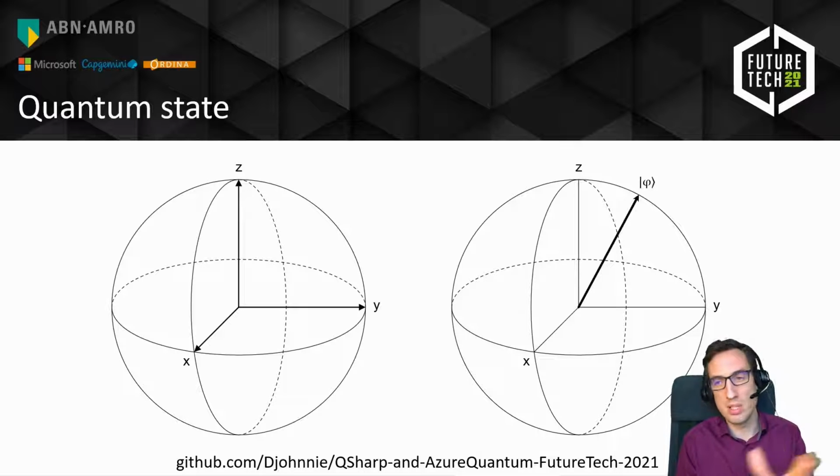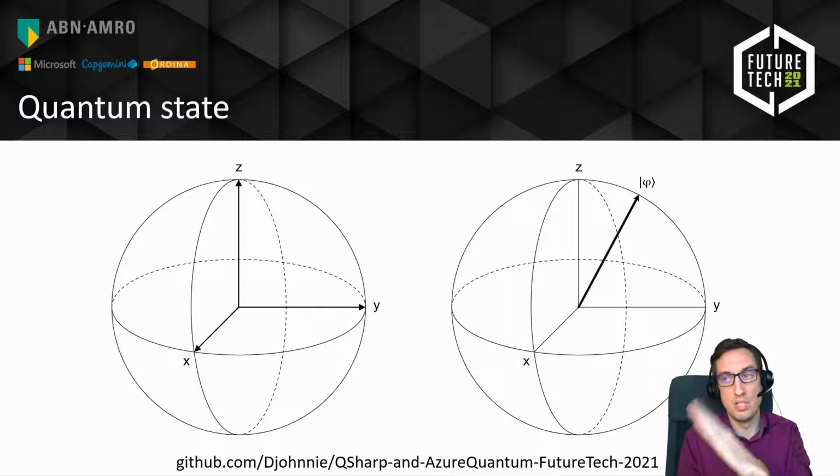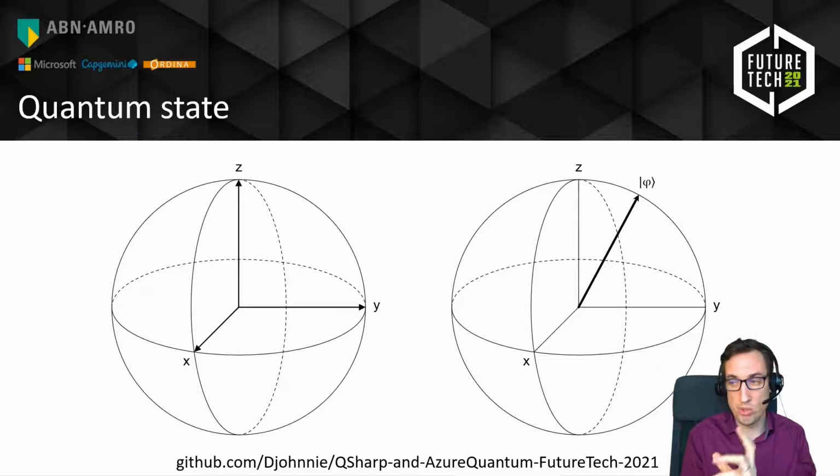But when that vector is anywhere else inside of that sphere, it's in some kind of superposition. And this is where we can play around with those probabilities, because it's very easy to understand. On the right-hand side, you can see a vector that points somewhere in the upper half of the sphere. It's very easy to comprehend that the probability of collapsing to 0, the vector pointing straight up, is higher than collapsing to 1, because the vector is closer to 0 than it is to 1. So the probability is higher for going to 0 than to 1.